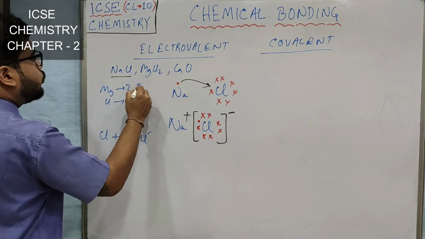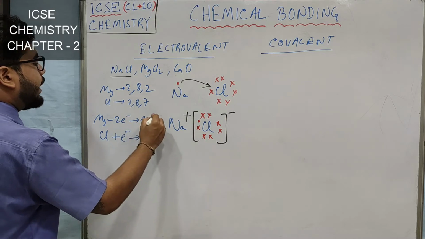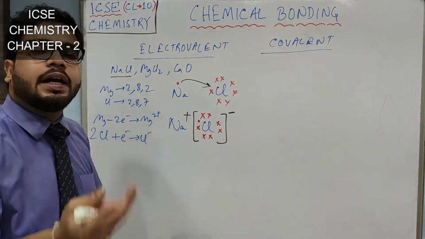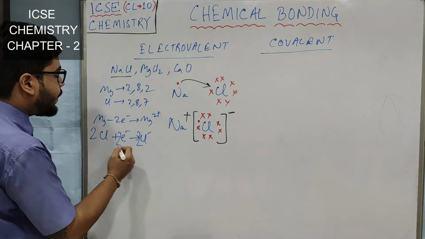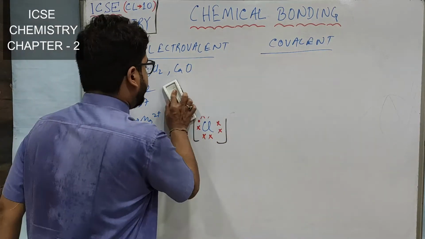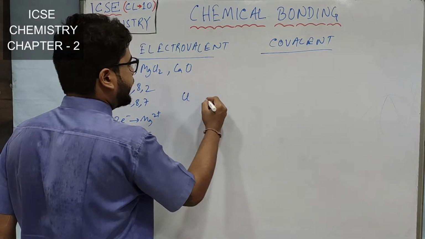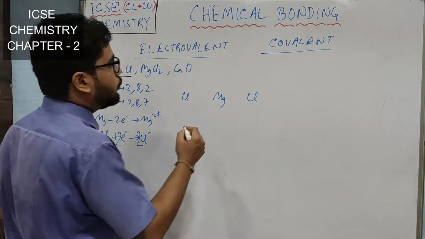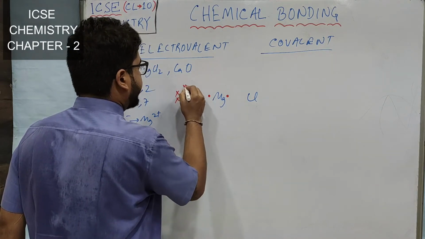Now magnesium, you know 2, 8, 2. Okay, magnesium lost 2 electrons to become Mg2 plus, right? And if the metallic atom is donating 2 electrons, but 1 chlorine atom can accept only 1, so 2 chlorine atoms will be accepting these 2 electrons, right? So now from here, I will show you the electron dot diagram of MgCl2. As 2 Cl are there, I will be writing 2 Cl on both sides of magnesium. Now I will be showing you the electrons of magnesium and now 7 electrons of chlorine.